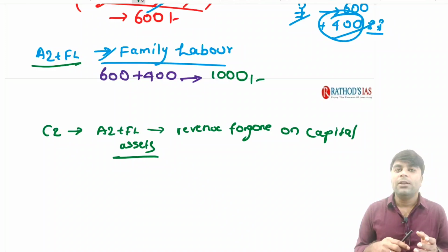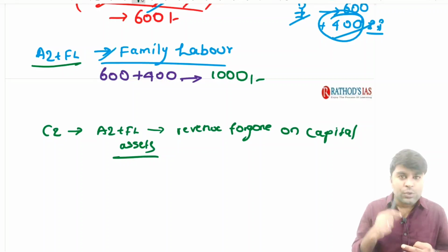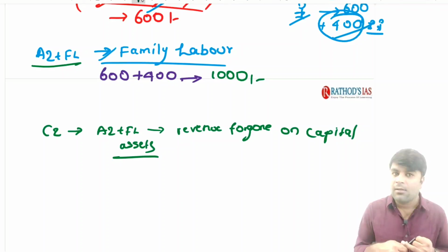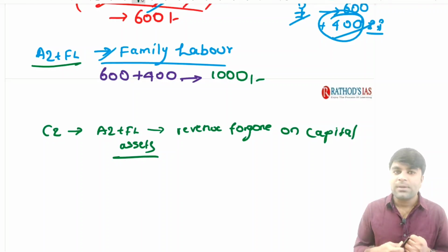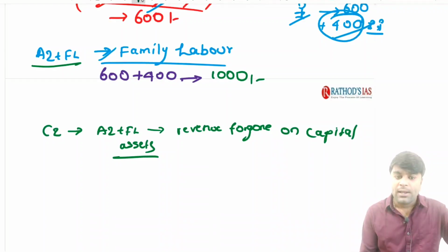See, first of all, I need to spend some money out of my pocket in order to purchase the agricultural inputs. I need to hire the labor in order to sow the seeds, plug the weeds, each and everything. And I need to pay the rent. If at all I don't have my own land, I need to pay a rent on the farmland. I need to hire a tractor. I need to use some machineries, buildings. Don't you think all these are nothing but the cost of production? So automatically now C2 includes all these things.